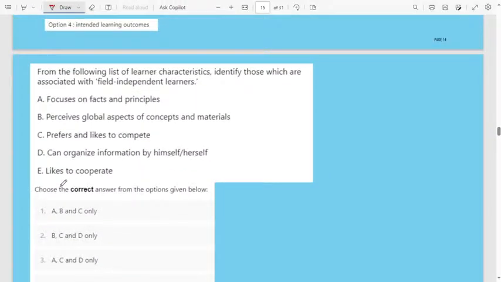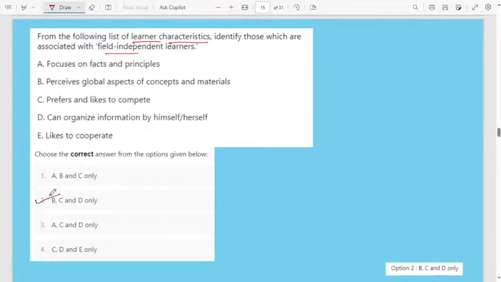Next question. From the following list of learner characteristics, identify those which are associated with field independent learners. Option A, focuses on facts and principles. B, perceives global aspects of concepts and materials. Third option, prefers and likes to compete. Option D, can organize information by himself or herself. E, likes to cooperate.